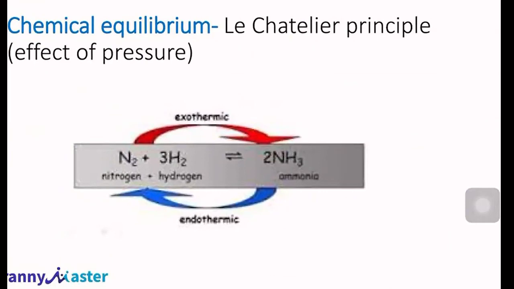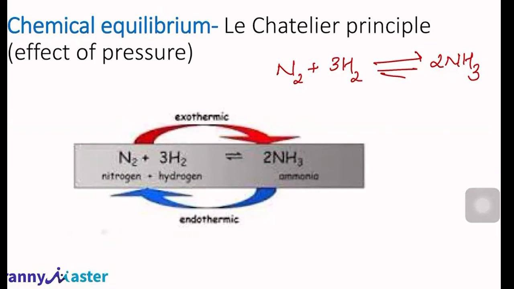Not only this way, there are different ways that we can increase the production. Again, I'm taking this example, nitrogen reacts with hydrogen and forms ammonia. After some time, the system will reach equilibrium. Once it reaches equilibrium, then we will not be able to get more ammonia. So what should we do? We have to think.